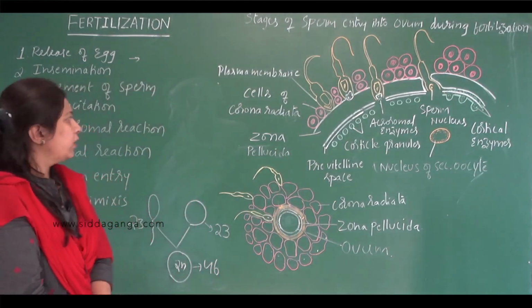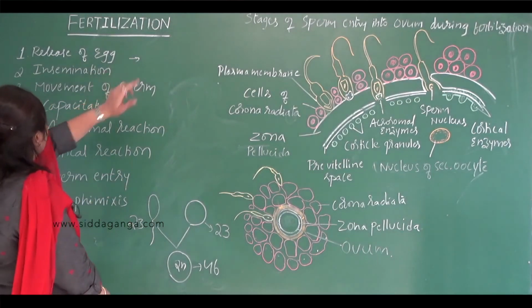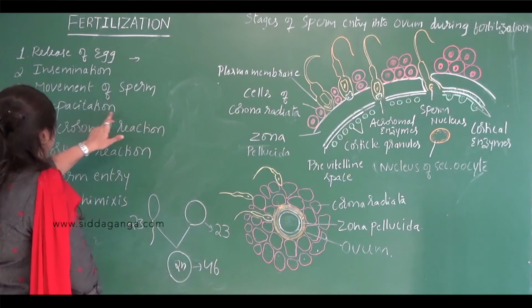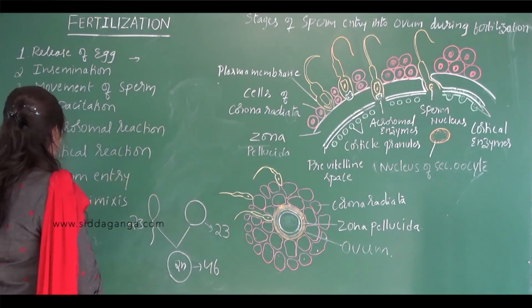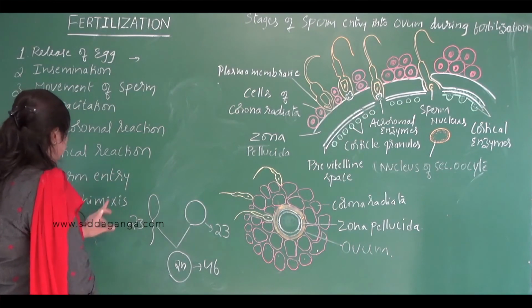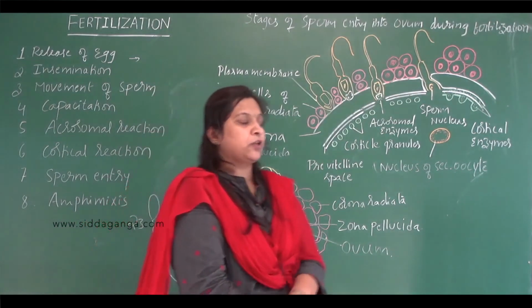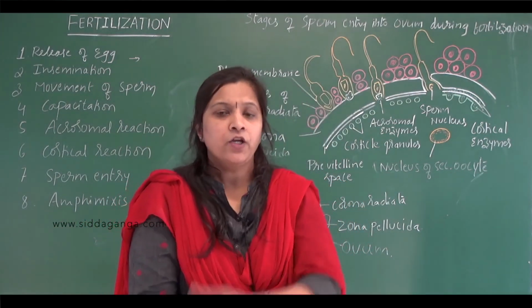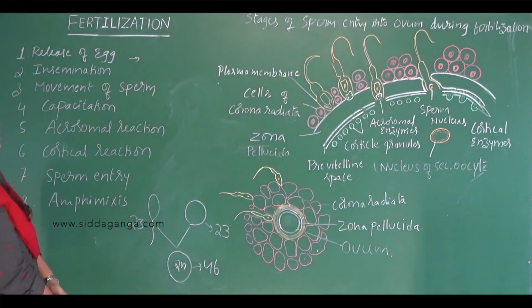These are the steps involved in the process of fertilization. Let us see what they are: the release of egg, insemination, movement of the sperm, capacitation, acrosomal reaction, cortical reaction, sperm entry and amphimixis. These are the different steps involved in the process of fertilization. We will discuss them one by one in detail. So what is the first step?